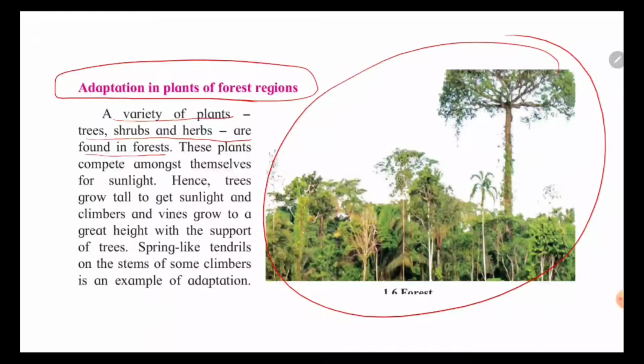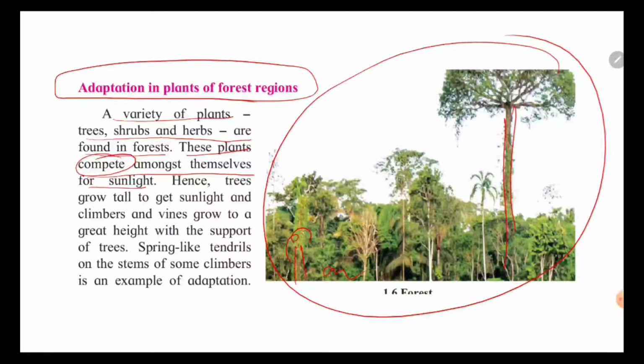Now whenever we visit a forest, there is not only one type of plant. There are many big trees, many small trees, many plants, shrubs, and you can see a great variety of plants in the forest. These plants compete amongst themselves for sunlight. Now what do they compete for?